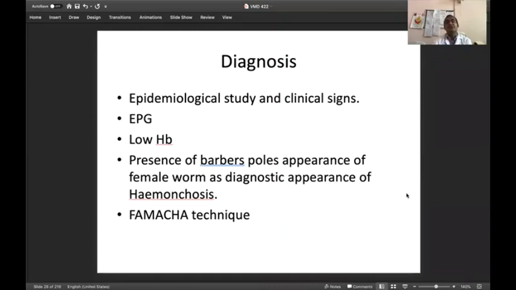Then we have to examine in the laboratory. We have to take the feces and do a fecal smear examination. Then we have to go for EPG. We have to estimate the hemoglobin contents. So these are some of the techniques.